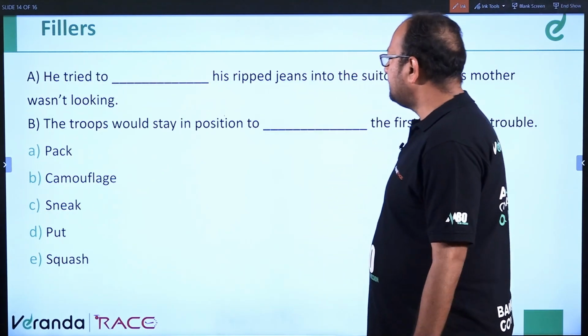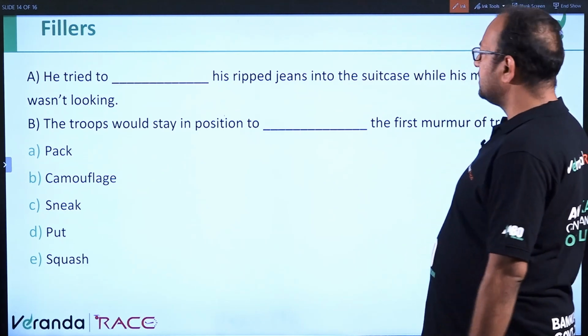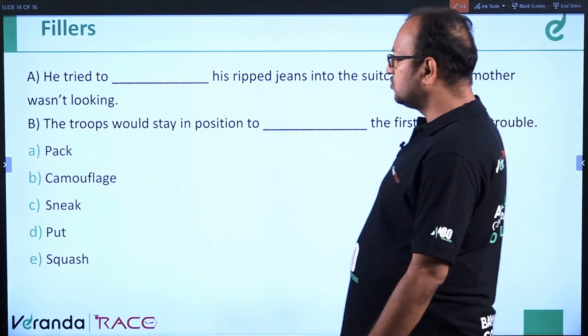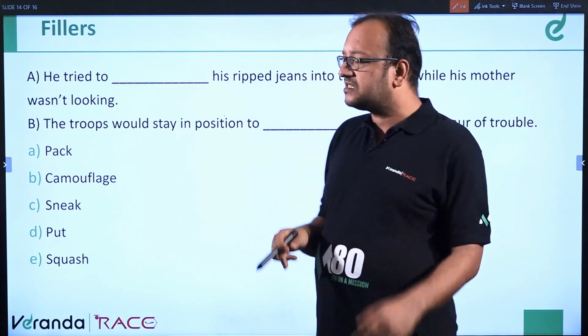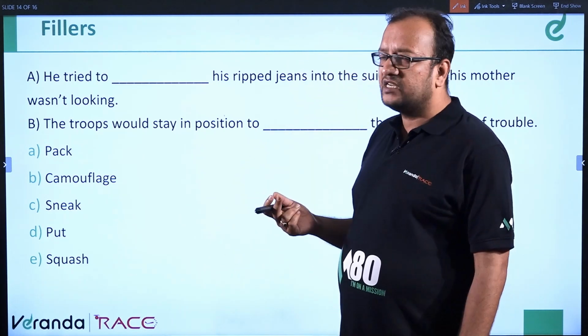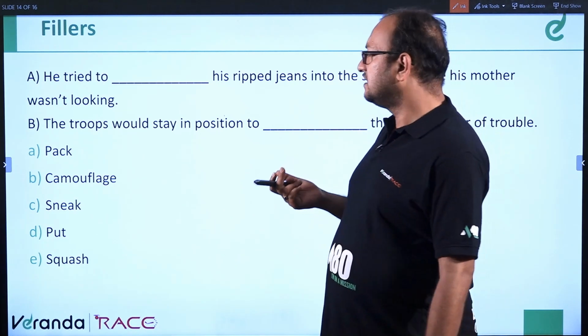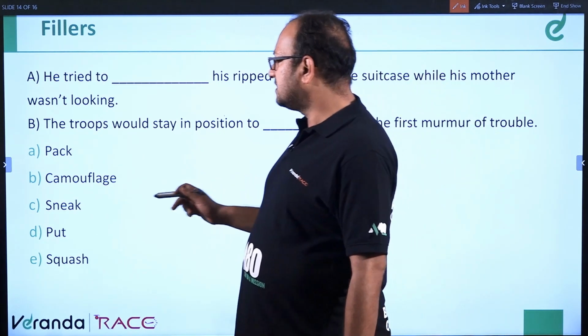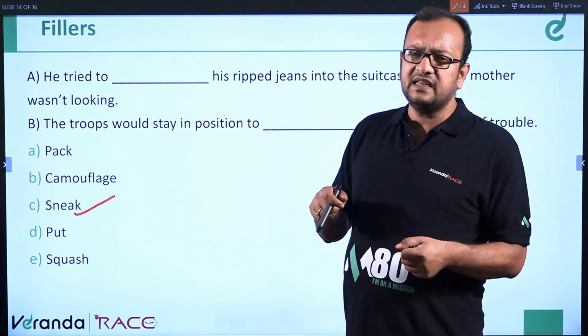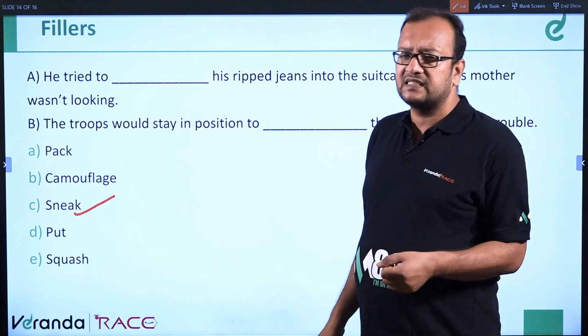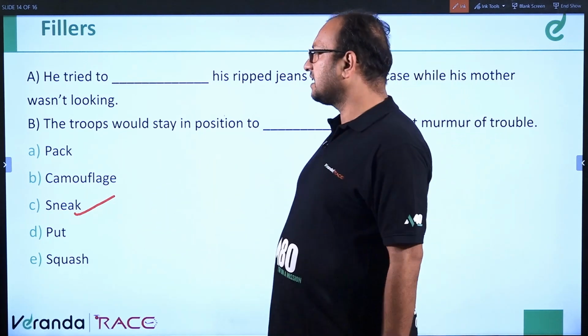He tried to dash his ripped jeans into the suitcase while his mother wasn't looking. Ripped jeans means torn jeans. So it is like he tried to do it secretly, right? Secretively. So sneak is the correct option. Sneak means to put something inside very secretively, very stealthily. So sneak is the correct option.